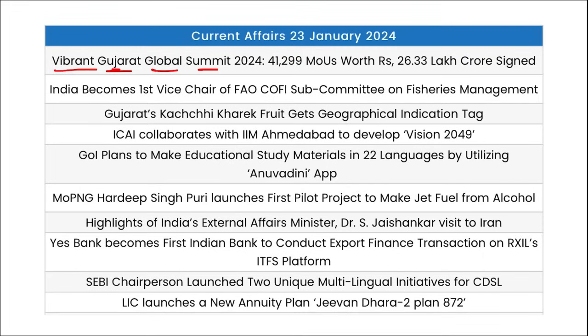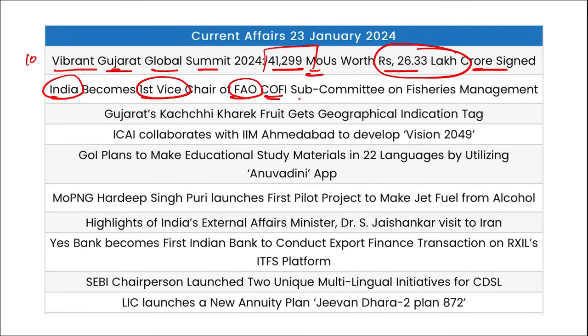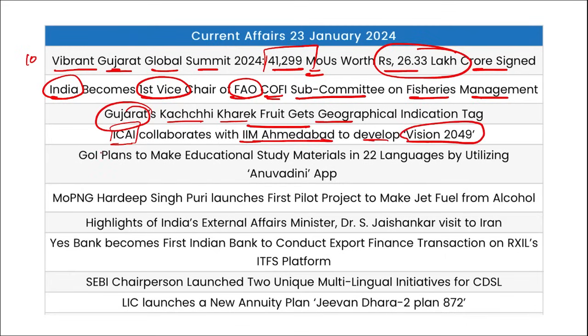Vibrant Gujarat Global Summit was held. This was the 10th edition of this summit, and 41,299 MOUs were signed worth 26.33 lakh crore. Then India became the first vice chair of Food and Agriculture Organization COFI subcommittee on fisheries management. Then Gujarat's Kachai Lemon recently got the GI tag. ICAI collaborated with IIM Ahmedabad to develop Vision 2049. Government of India plans to make educational study material in 22 languages by utilizing the Anuvadini app.